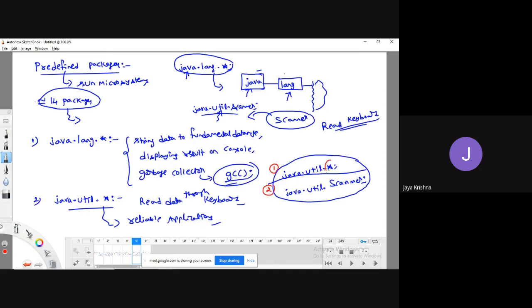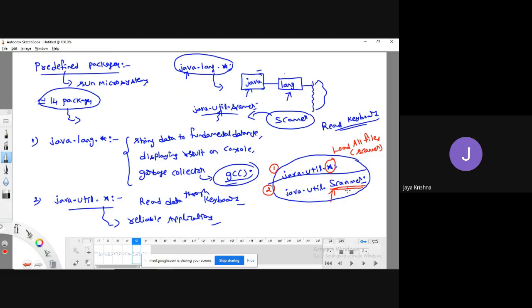What's the meaning of this? Star means it is going to import, or load, all files. All files include the Scanner class also. But the second way is going to load only the Scanner class.